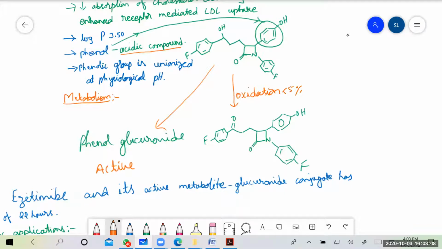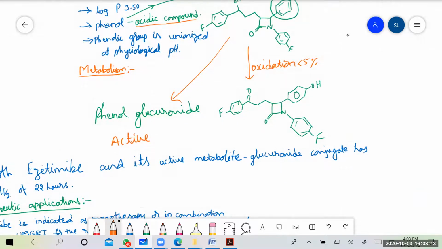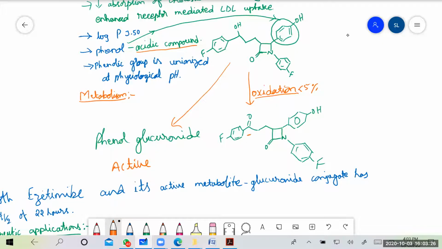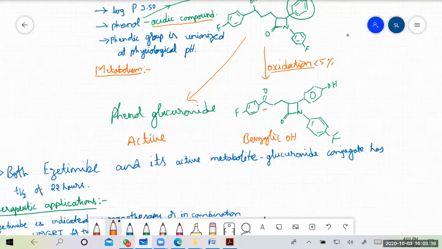Then coming to the metabolism of ezetimibe. Ezetimibe has two metabolites. One is through oxidation; only less than 5% of it undergoes oxidation, where the benzylic hydroxyl group is converted into a ketone, which is not an active compound.